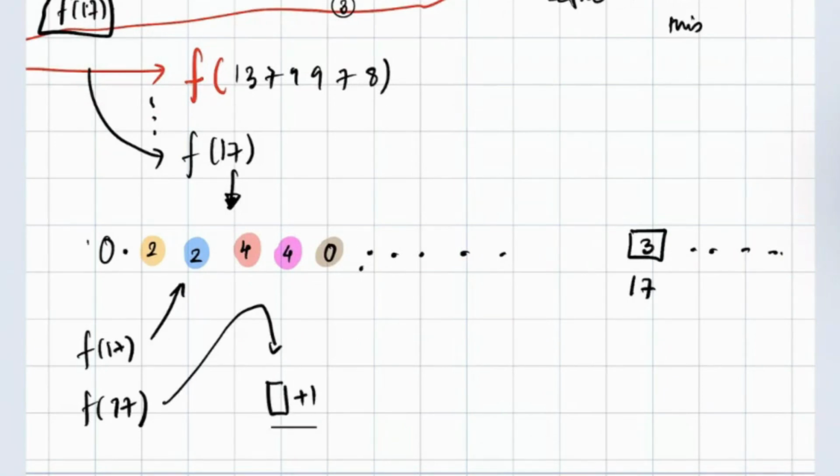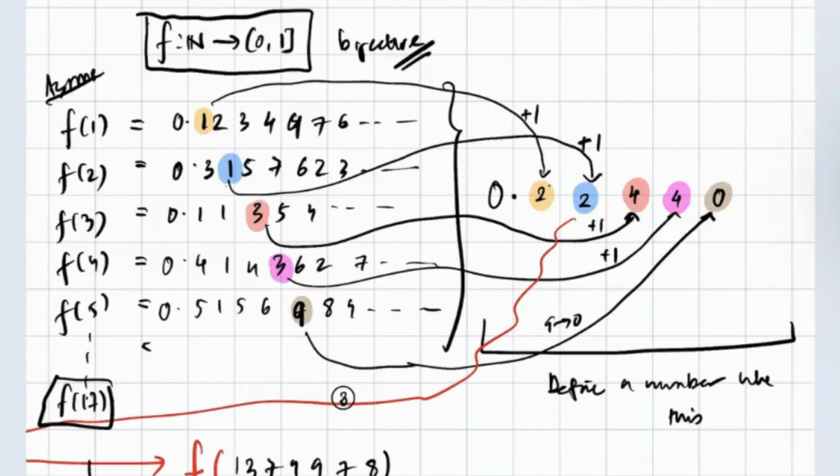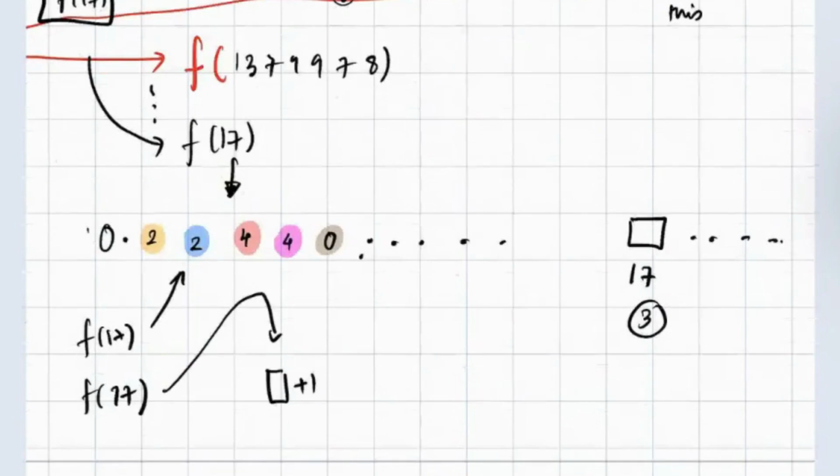If f of 17 has 3 here, then we add 1 to it by the definition of the formation. So essentially, it's a 4 by how it's formed.